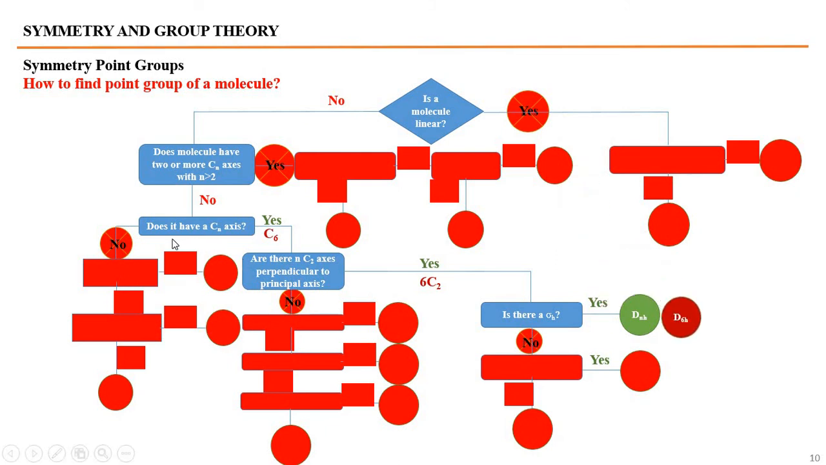Now take, does it have a Cn axis? It was C6, so n is 6 here. The point group would become Dnh. It means D6h.